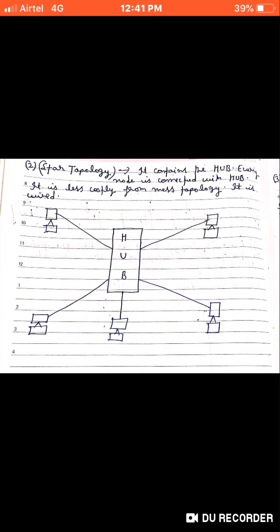So its only work is to provide the network, as you can see, these nodes take the network from this hub. It is the duty, or you can simply say it's the responsibility of the hub to provide the network to these points. So star topology is also less costly than mesh topology. It is also wired. I think it's a big disadvantage of the star topology that it is wired. In wired, you can see there will be so many problems, so we can consider it as a big disadvantage of star topology.